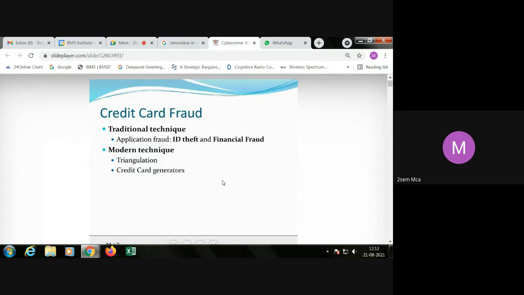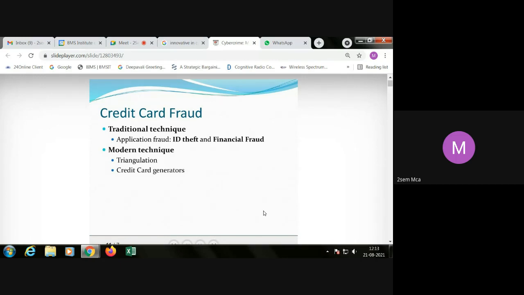Okay. Credit card fraud. So two variants, traditional technique and modern technique. Usually the traditional technique is application fraud, that is ID theft and financial fraud.